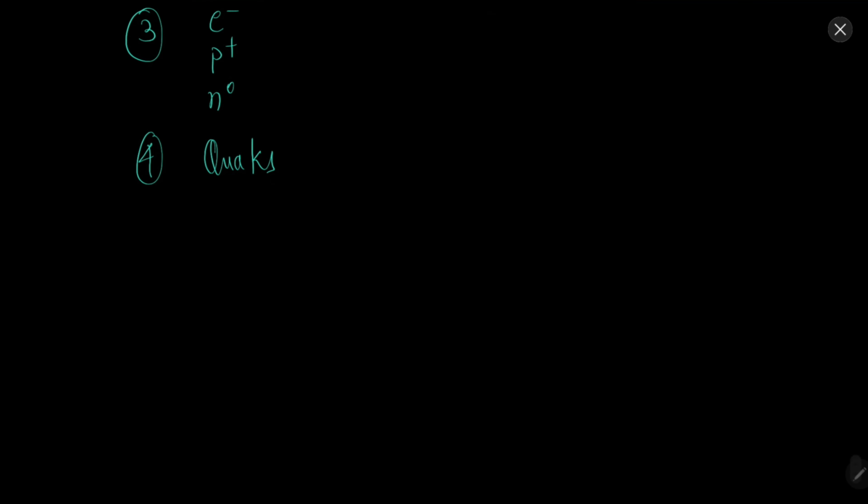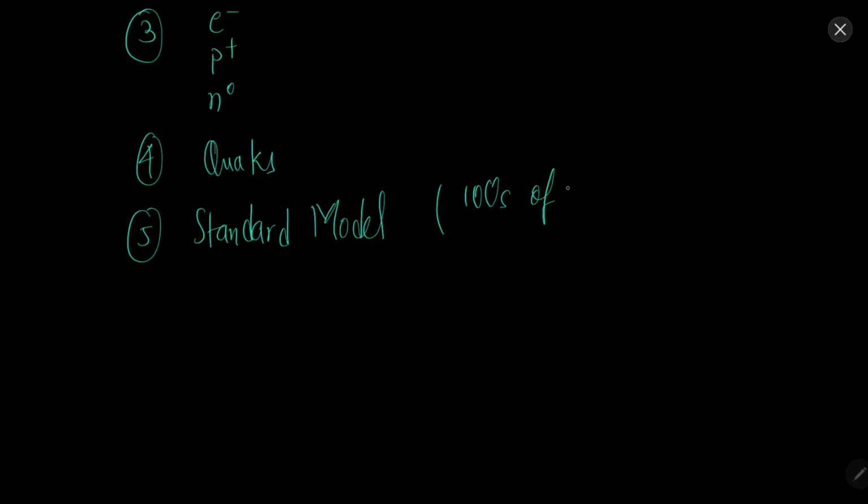Quarks are the particles which make the protons and neutrons. And now we know that, according to the standard model of particle physics, there are hundreds of subatomic particles which make the atoms or which make the elements.